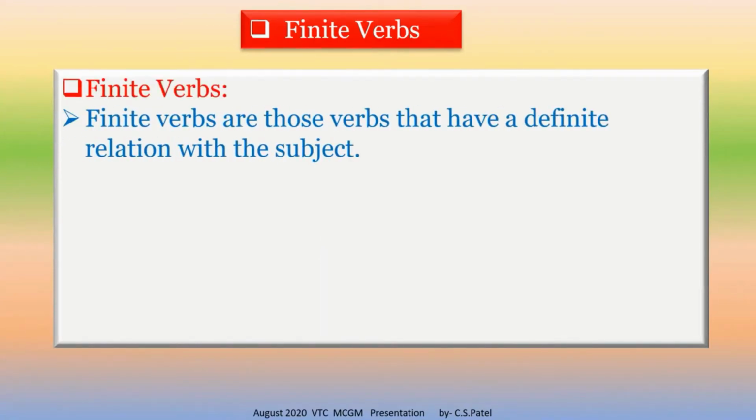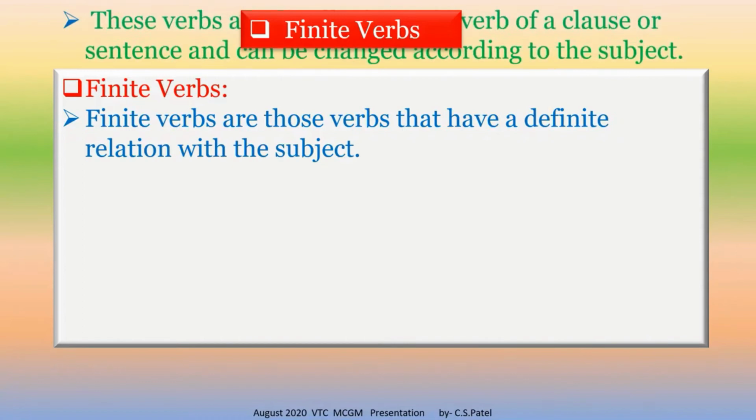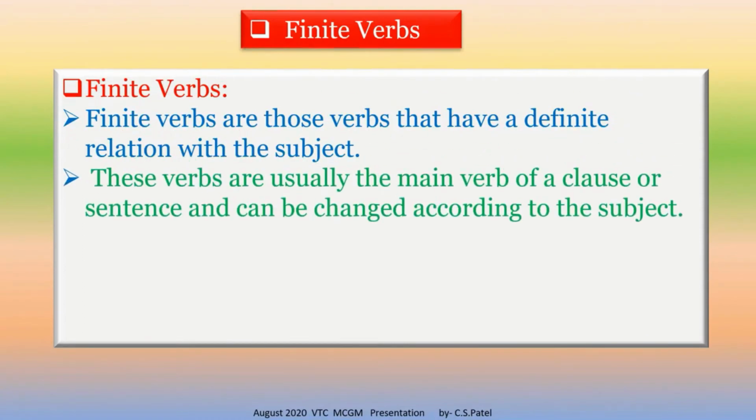Finite verbs are those verbs that have a definite relation with the subject. Keep in your mind, these verbs are usually the main verb of a clause or sentence and can be changed according to the subject. See the example. She walks home.